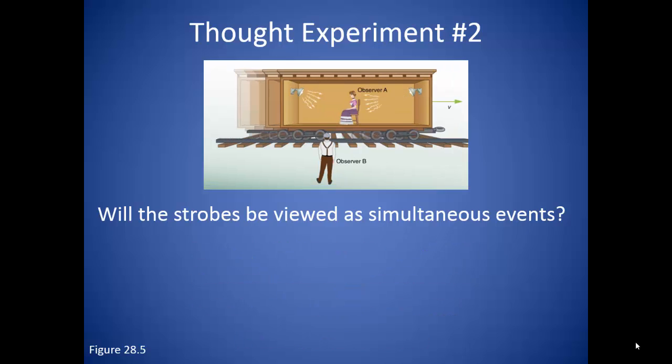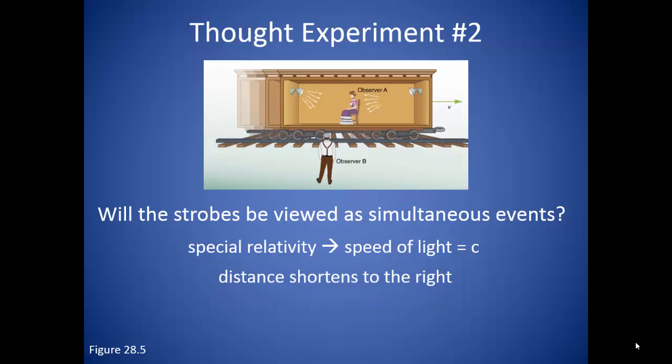So now let's suppose we are in the reference point of the man observing the lady as she is moving by as the flashes go off. The speed of light still does not change. However, from the man's perspective, the lady is moving to the right, decreasing the distance the light must travel, so she receives the light from the right light first. At the same time, the distance from the left light gets longer as she moves away from the light. The man measures the flashes to not be simultaneous relative to the lady, even though he measured them to be simultaneous relative to him. So which perception is correct?